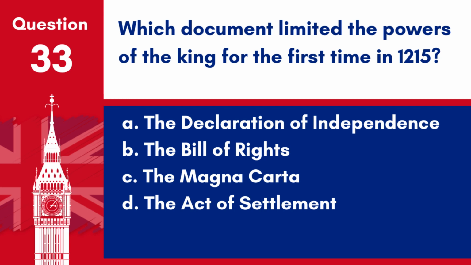A. The Declaration of Independence. B. The Bill of Rights. C. The Magna Carta. D. The Act of Settlement. Answer C. The Magna Carta. It was a charter agreed to by King John of England that limited the king's power and guaranteed certain rights.